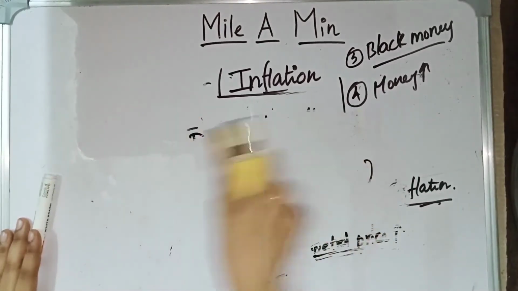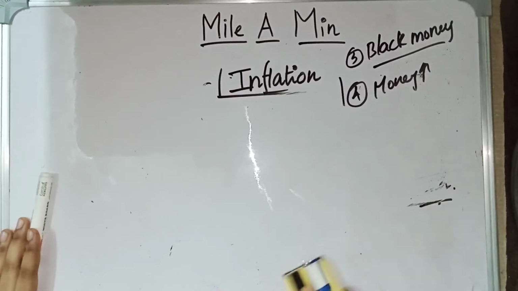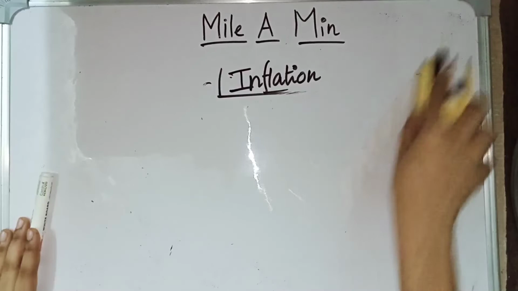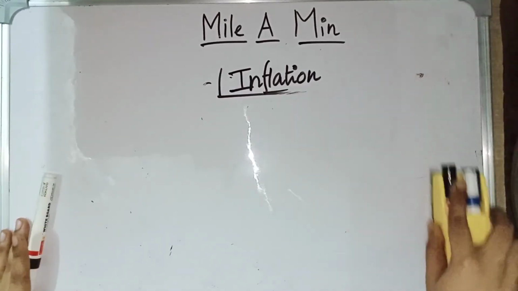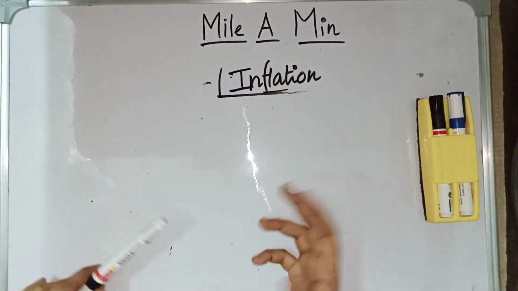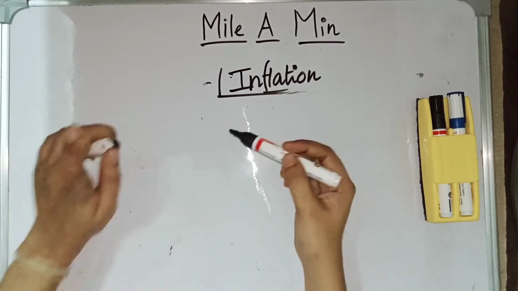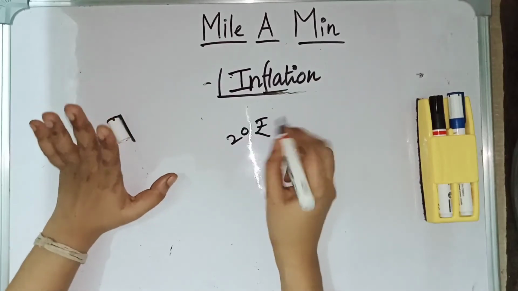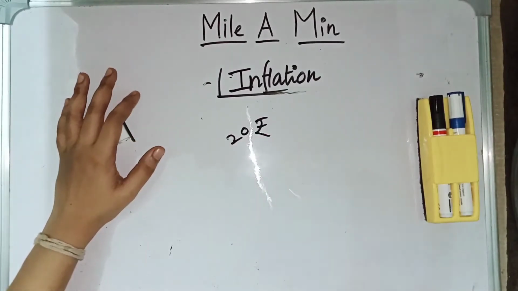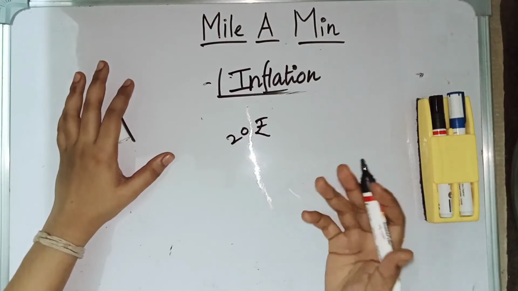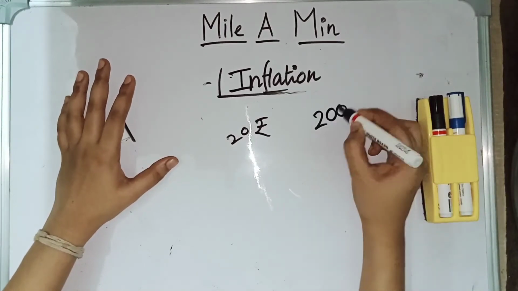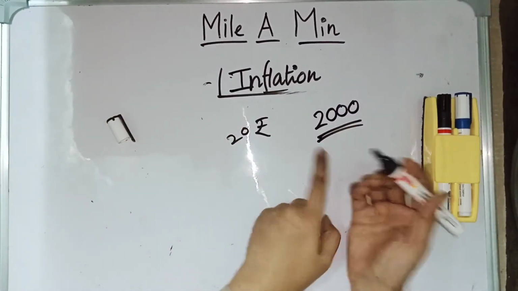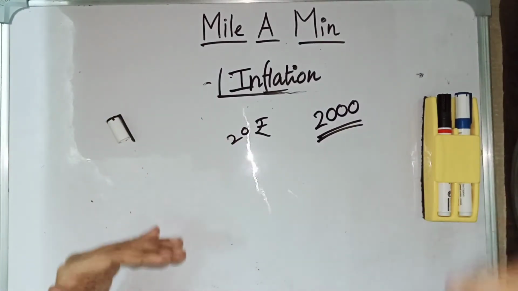Then we have the effects of inflation. Already we have seen what the effects of inflation are. Generally, it erodes the purchasing power of the people. People will not have enough purchasing power, which means that people can't purchase the commodities for such a high price. Say if the cost of a milk packet is 20 rupees today, and the cost of the milk packet during the inflation period is around 2000 rupees, then many people will not have enough money to purchase this milk packet. Then what they will do is reduce their consumption.